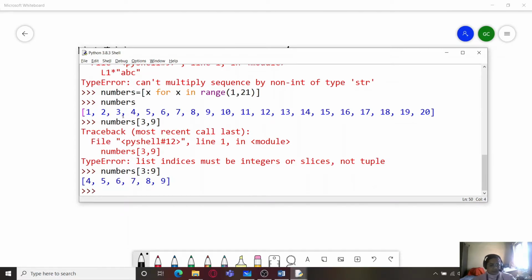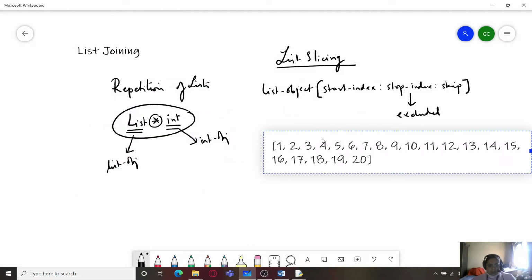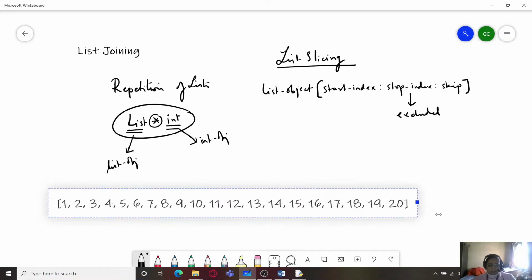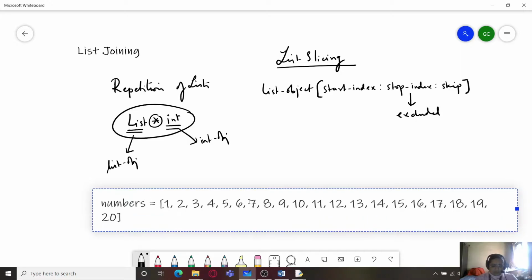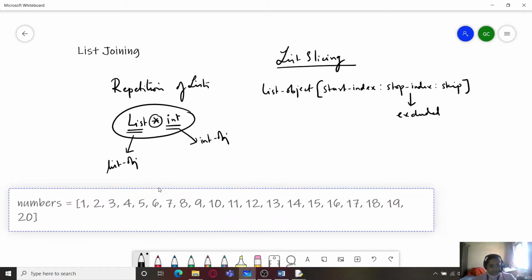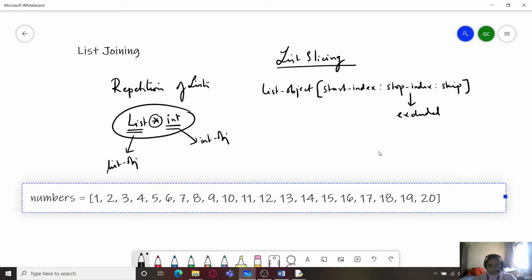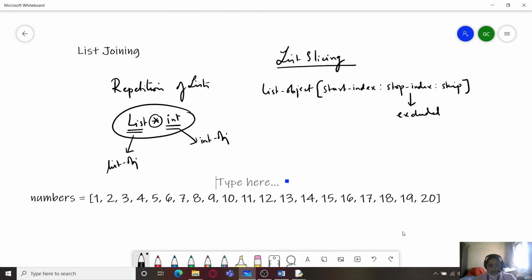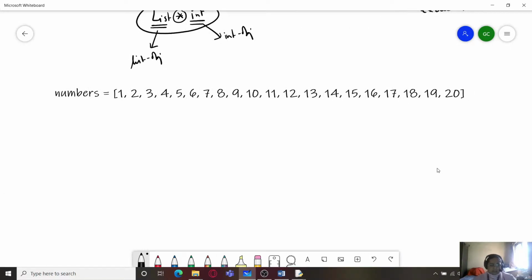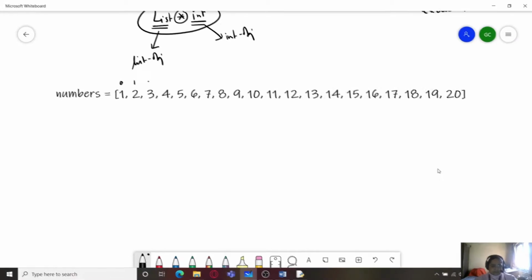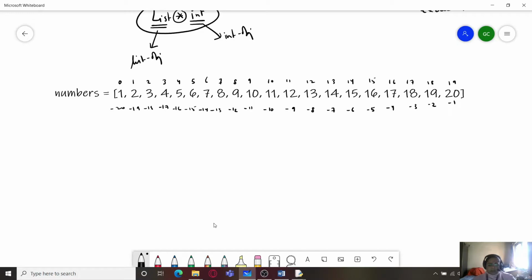Let us first try to figure out what it would be. I'm going to write it in the form of a list together with its positive and negative indices. So this is my list, which is numbers, and here I'm going to number all its indices. This is 0. So all the list items are indexed now.